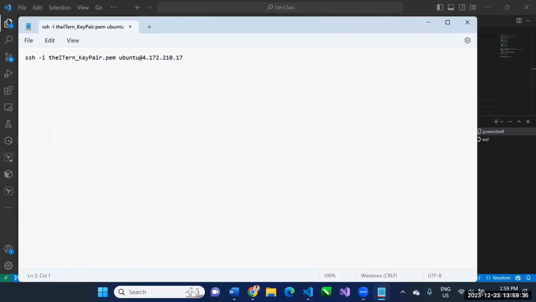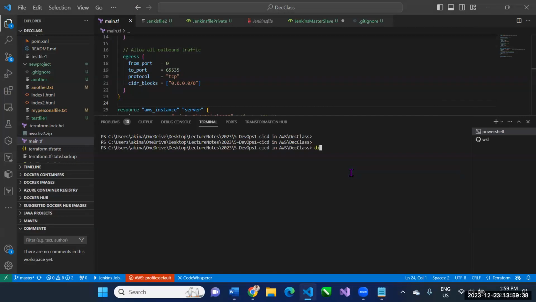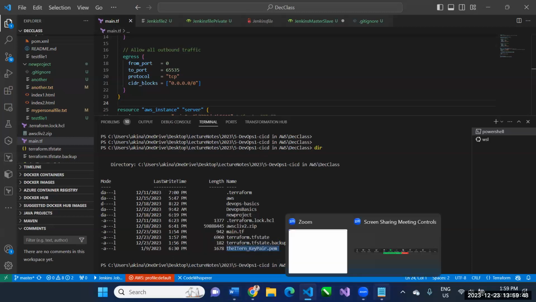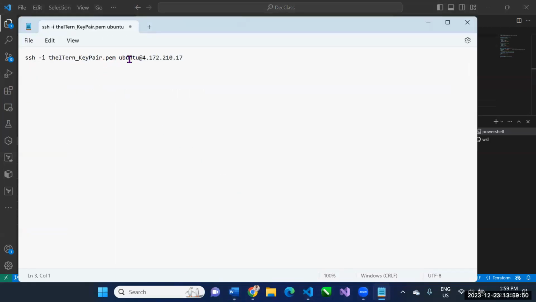SSH -i, the key. Is the key here? Let me check. DIR. Yeah, the key file is here, the .pem. Yeah, it's there. Then ubuntu at the IP. If that IP address is correct, then why is it not working?